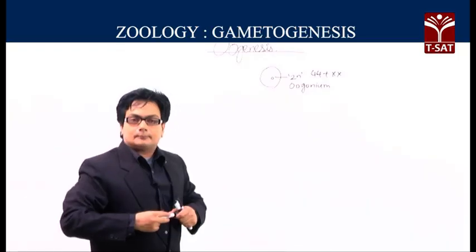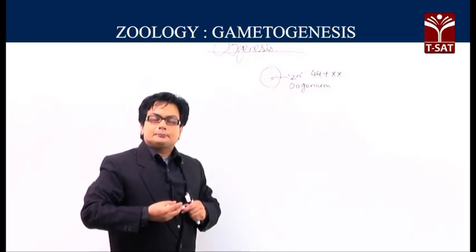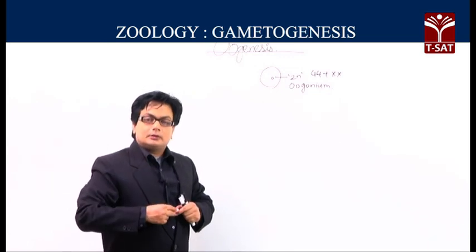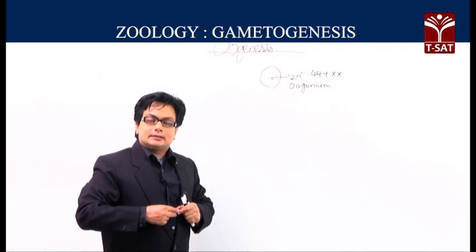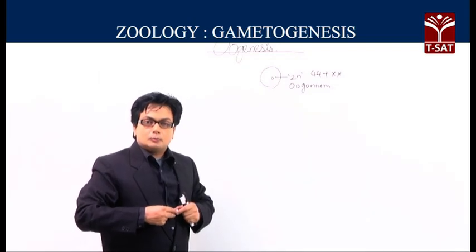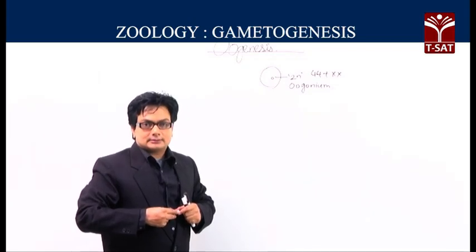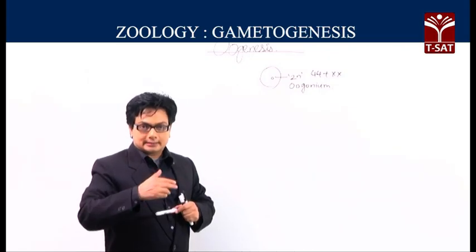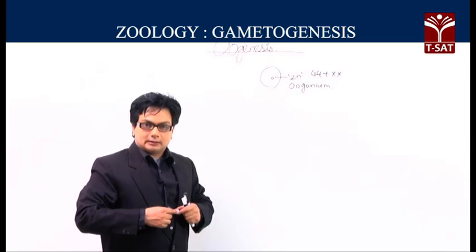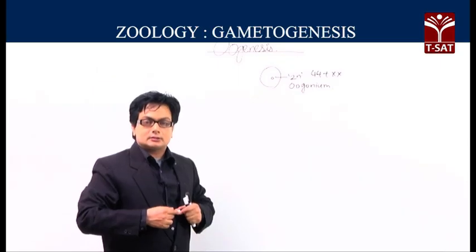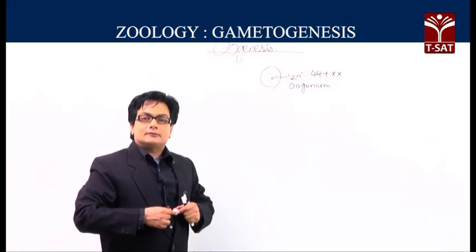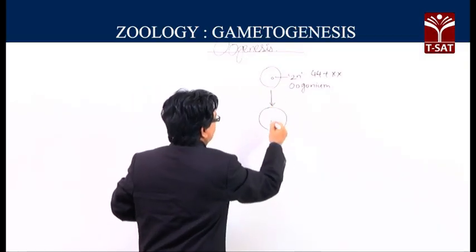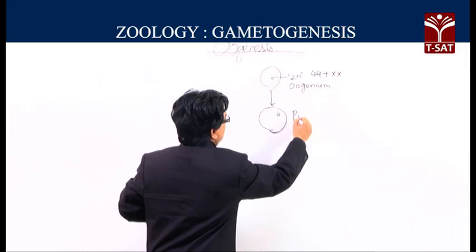Now, this oogonium, which is a diploid cell, will be increasing in size. When the oogonium is increasing in size, we know that it is the growth phase. We have already termed it as the growth phase before, the second part of the gametogenesis process. So, oogonium will increase in size and we call this the primary oocyte.